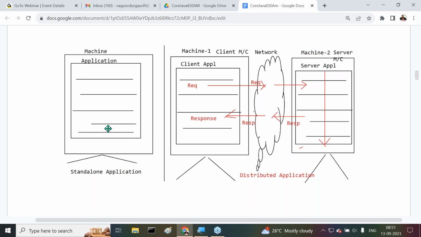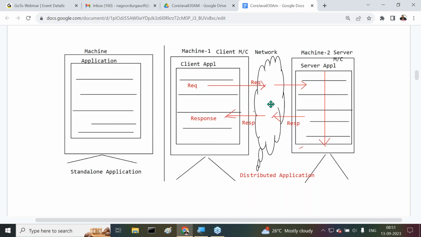That is a standalone application. But what is a distributed application? Client server application. At the client side there is a program, at the server side there is a program. It means our application logic is distributed over multiple machines. Between two machines, our application logic is distributed. Client application and server application, where some client code we have written, some server code we have written.